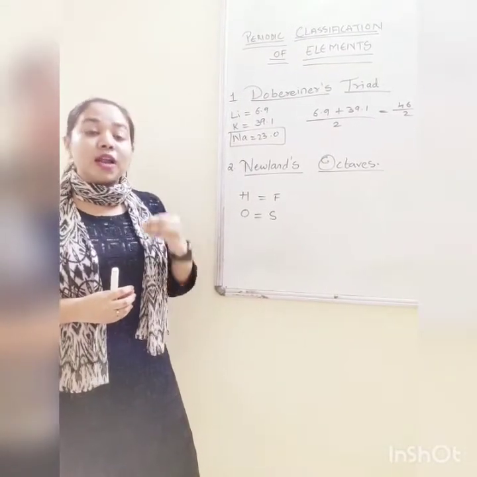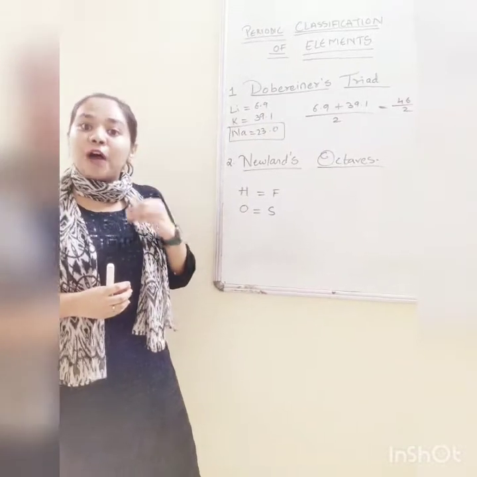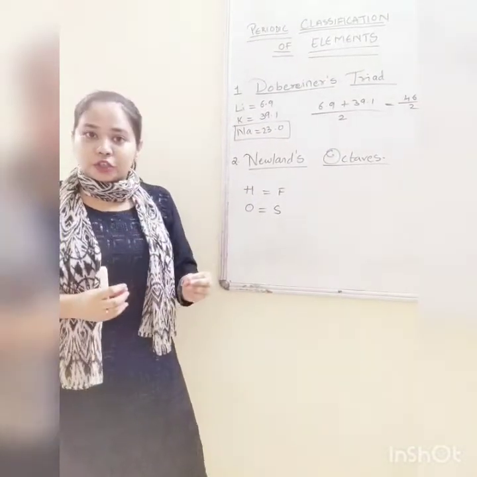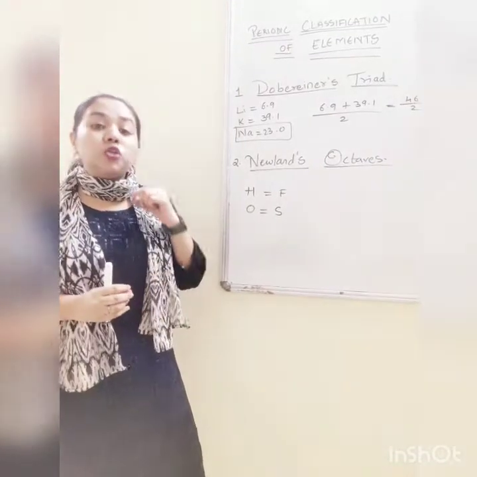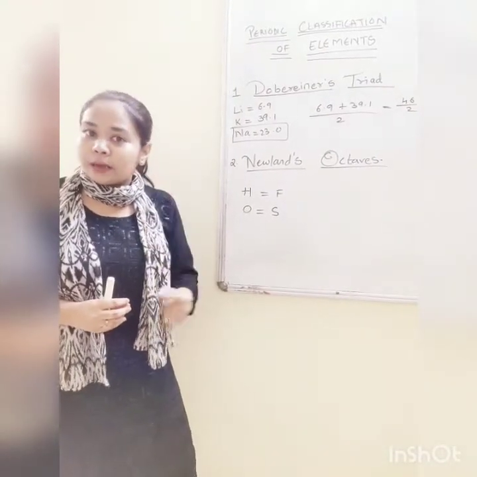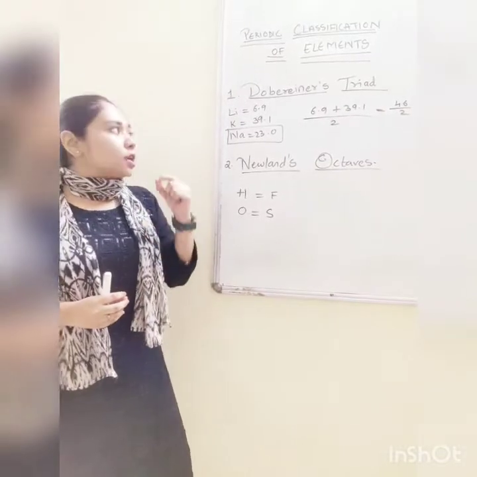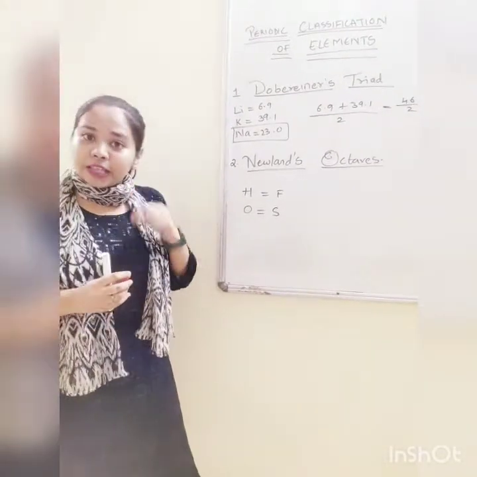Okay, so for the elements, there are a total of 118 elements found in our nature till now. So we cannot sit and learn them one by one. So there is a need to classify them. In earlier times, scientists tried to classify them.